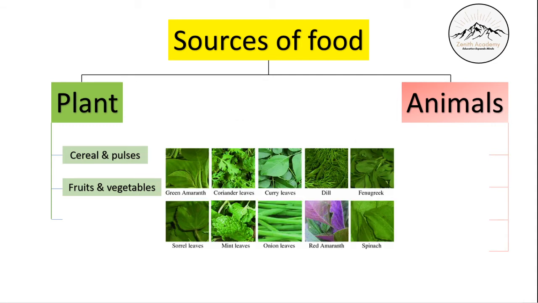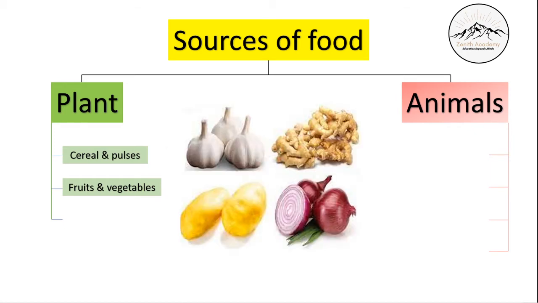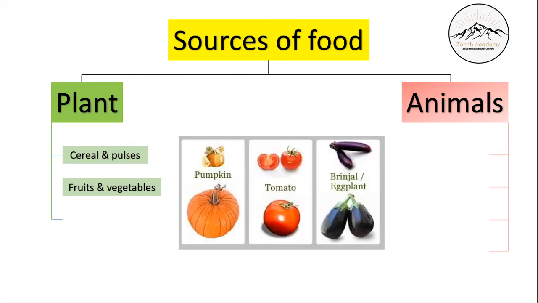Then from the leaves, we get things like amaranth, fenugreek, that is methi, and spinach. All these we get from the leaf part of the plant. Then we have something called a bulb or a stem that is underground. When the stem of a plant is underground, it's called a bulb. Examples are onion and potato. So potato is basically the stem of a plant. Then there are onions. Then we have ginger. All this comes under the bulb or the stem part of the plant. Then we have fruits.